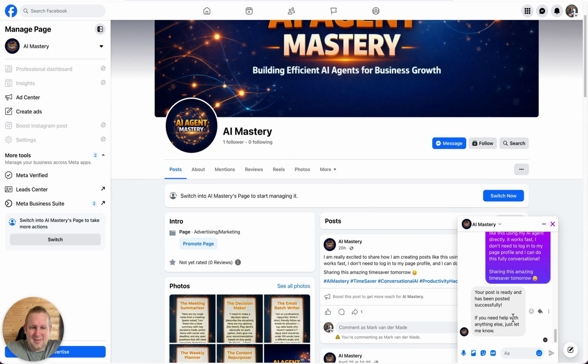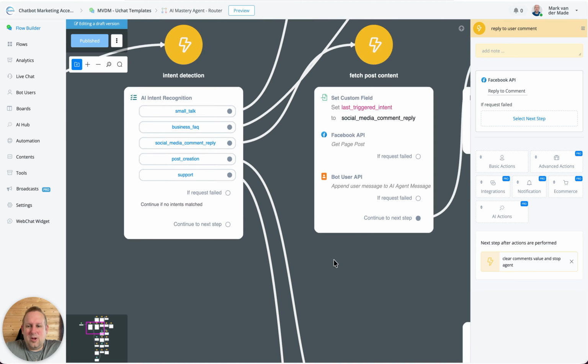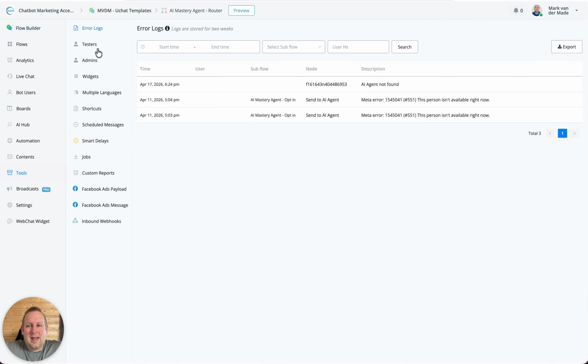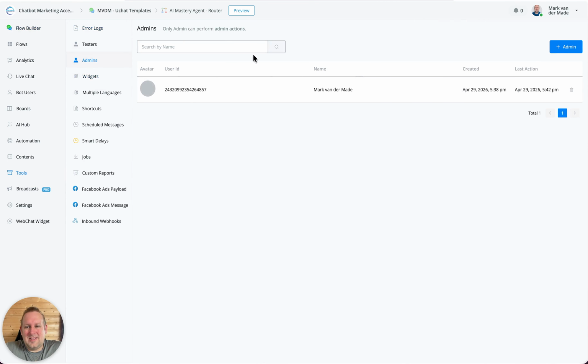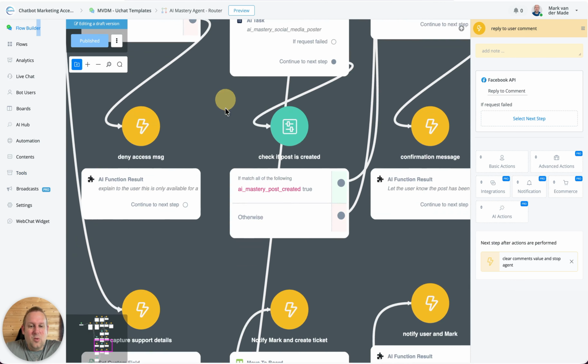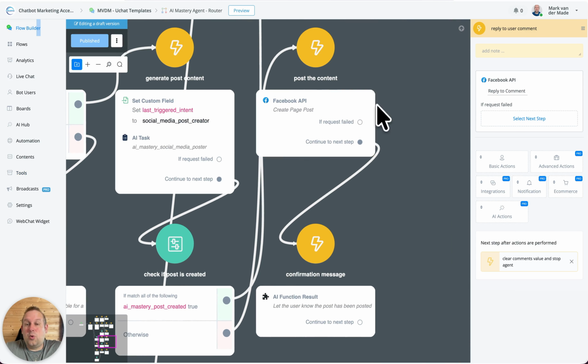And this will only work for me, because if we take a look at the post creator, we're first going to check, is the user that is trying to create a post, is that an actual admin? And the admin we have added here inside of this section. So only my messenger profile is an admin, which is then allowed to request for a post creation. And as you can see, once a post has been created, we are then going to create that page post.